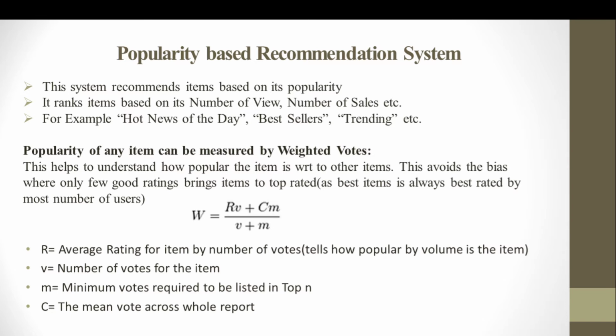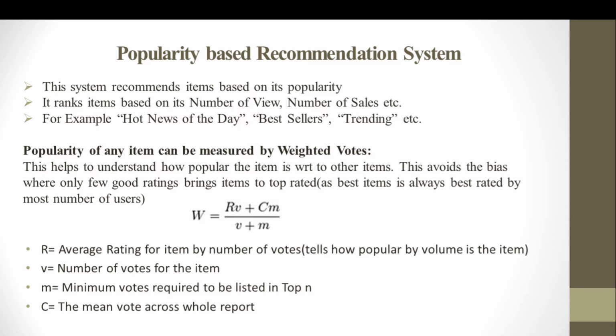So the popularity of a specific item can be measured with the help of how popular it is. Now, how do we measure this popularity? Popularity is measured by a formula, which is the weighted votes of a specific item.